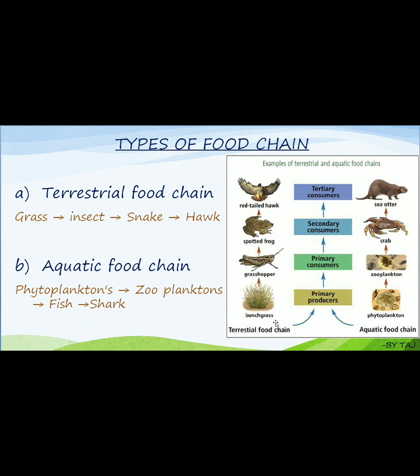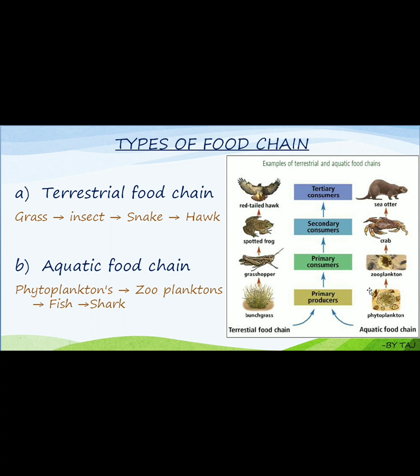Here the bunch grass transfers energy to the grasshopper when the grasshopper eats the bunch grass. Then the spotted frog eats the grasshopper, and 10% of the energy is transferred to the spotted frog. Whatever energy the spotted frog gets, this is eaten by the red-tailed hawk, and it gets 10% of energy from the frog. So this is the third trophic level to the fourth one. This is what we call a unidirectional flow of energy.